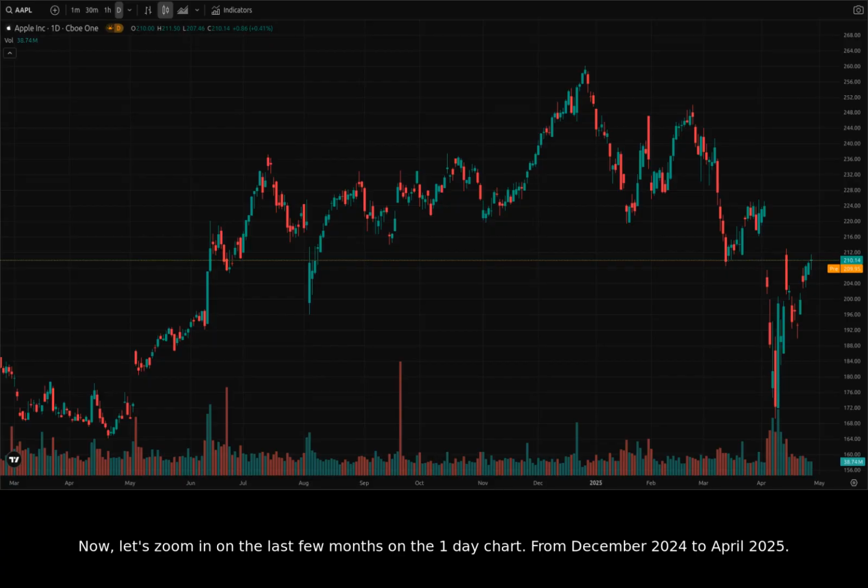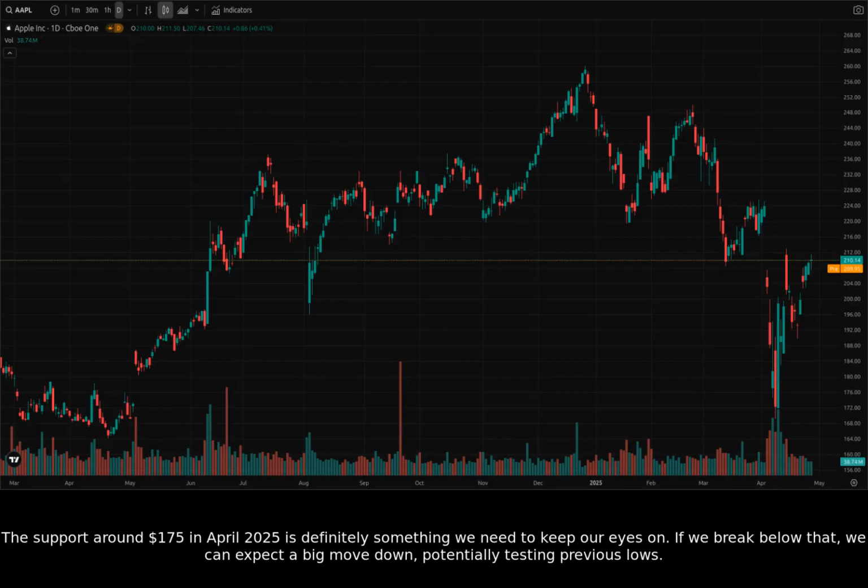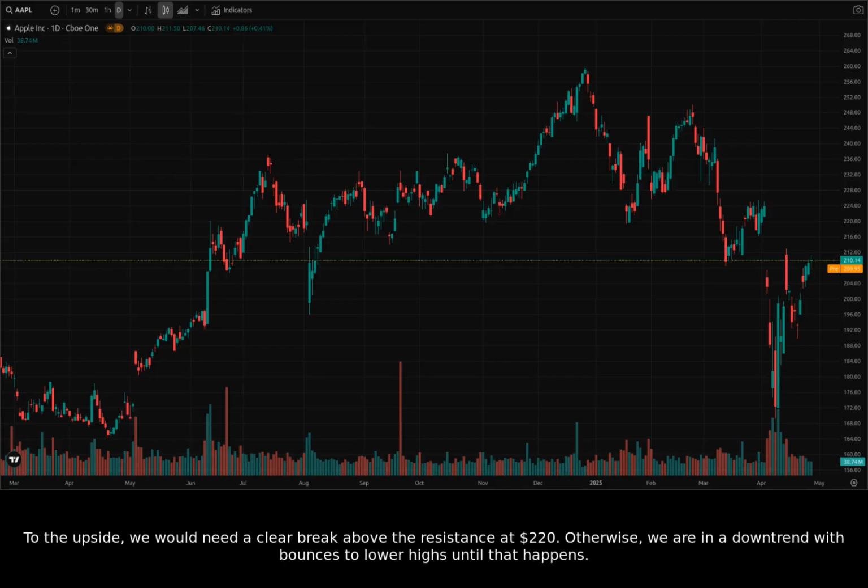Now, let's zoom in on the last few months on the one-day chart, from December 2024 to April 2025. The support around $175 in April 2025 is definitely something we need to keep our eyes on. If we break below that, we can expect a big move down, potentially testing previous lows. To the upside, we would need a clear break above the resistance at $220.